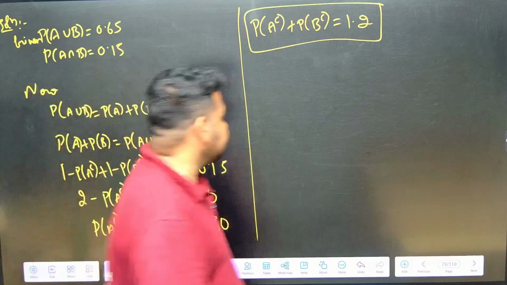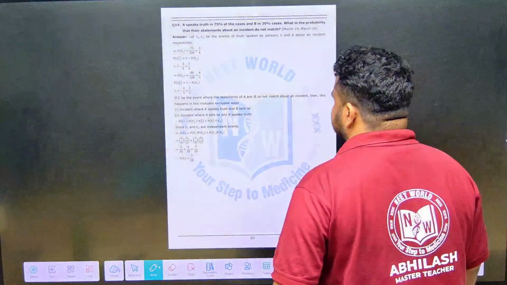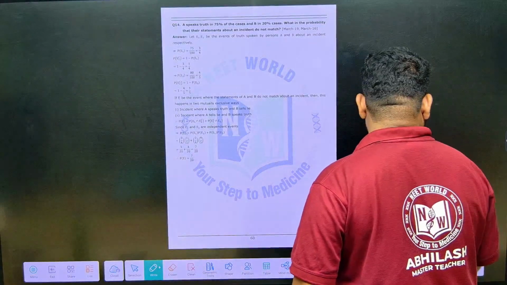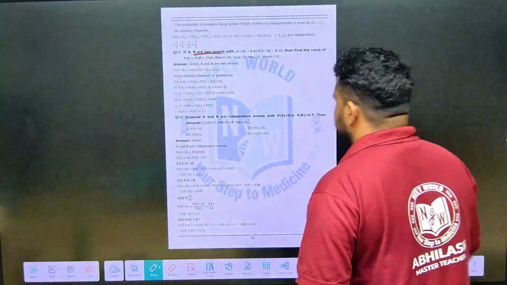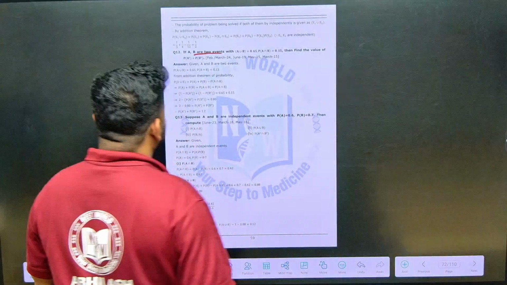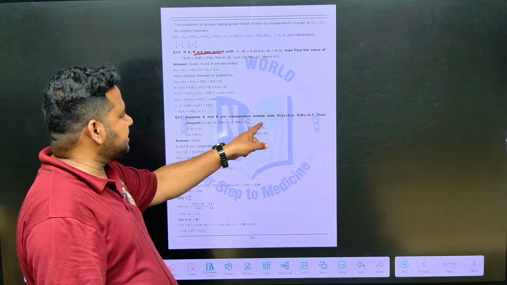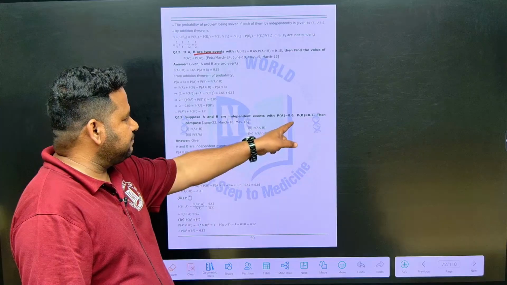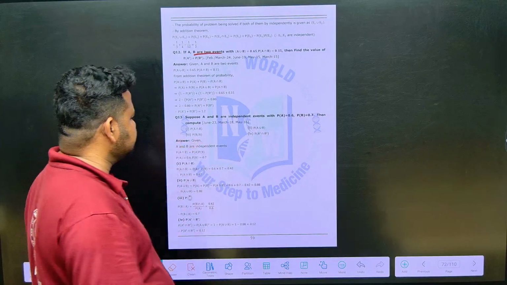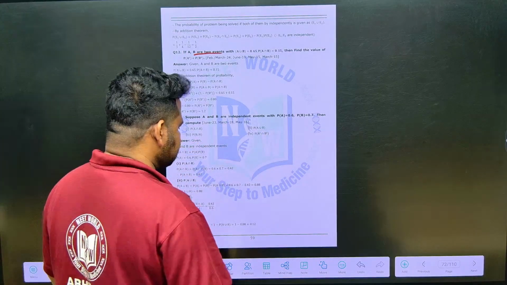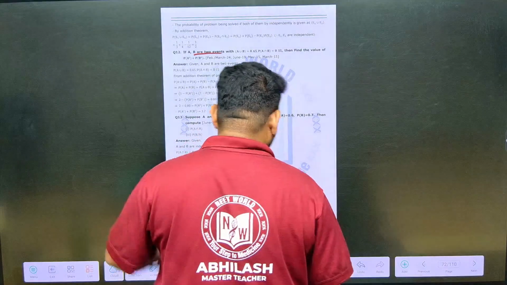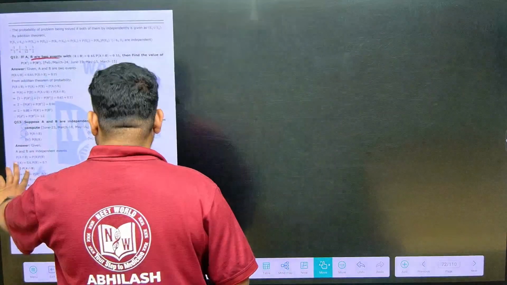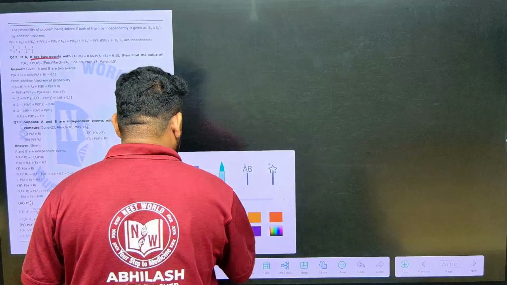Now see here, next question. Look at this. Suppose A and B are independent events with P of A equal to 0.6, P of B equal to 0.7, then compute this, they are telling. They have given this one. So let us solve this question, friends.